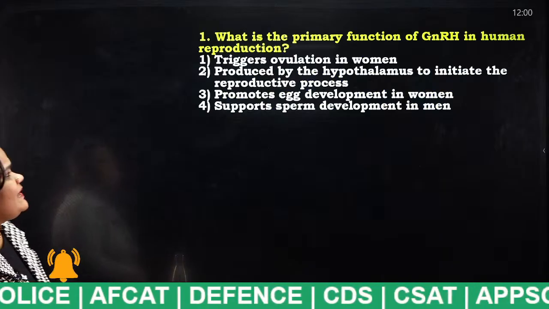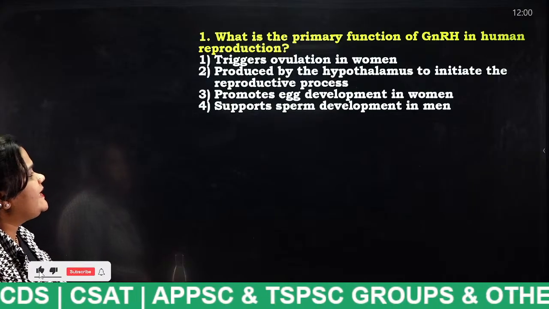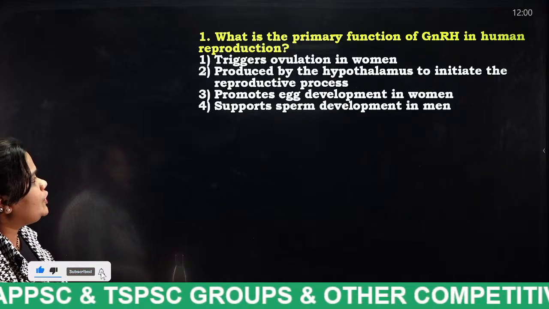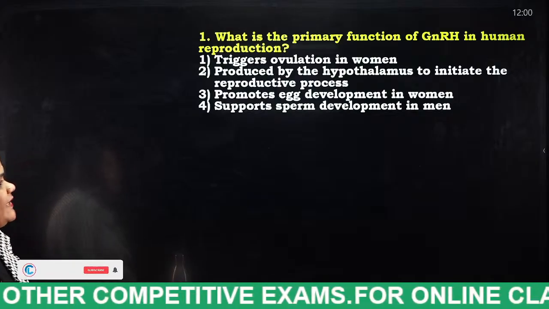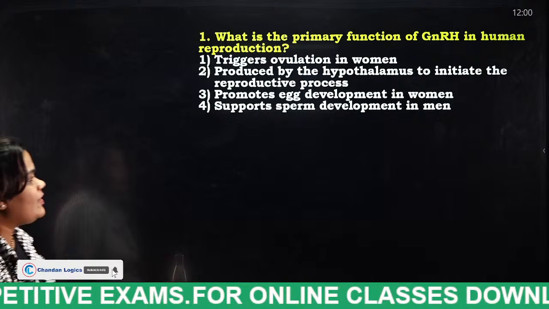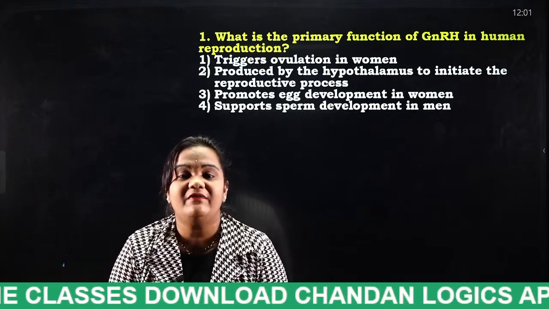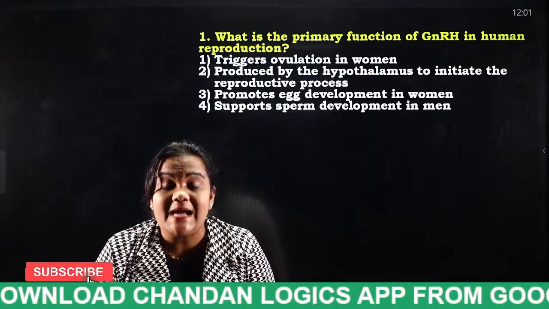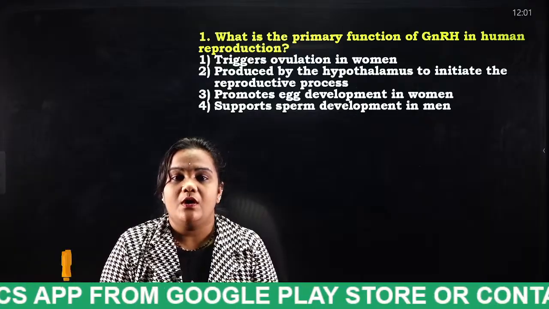What is the primary function of GnRH in human reproduction? Triggers ovulation in women, produced by the hypothalamus to initiate the reproductive process, promotes egg development in women, supports sperm development in men. So tell me students, at the beginning of the session I discussed the 3 hormones responsible for the human reproductive system.